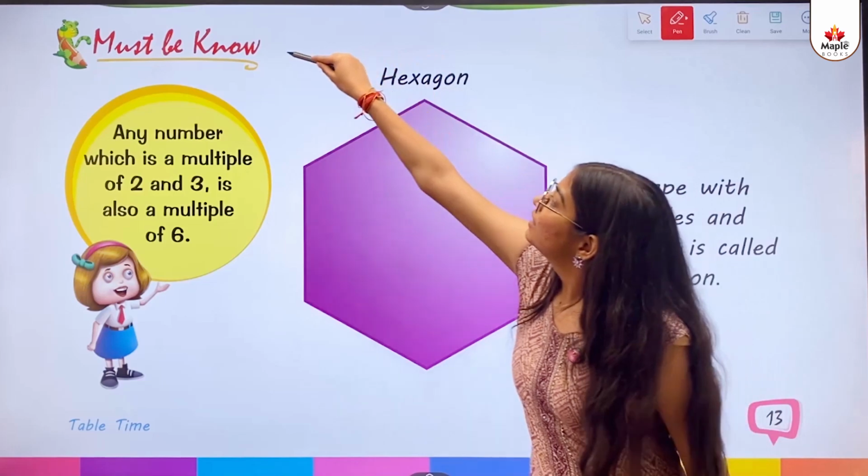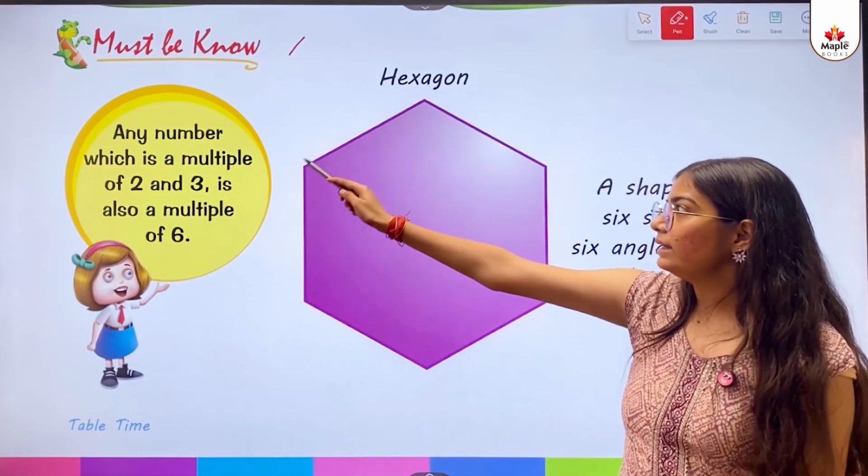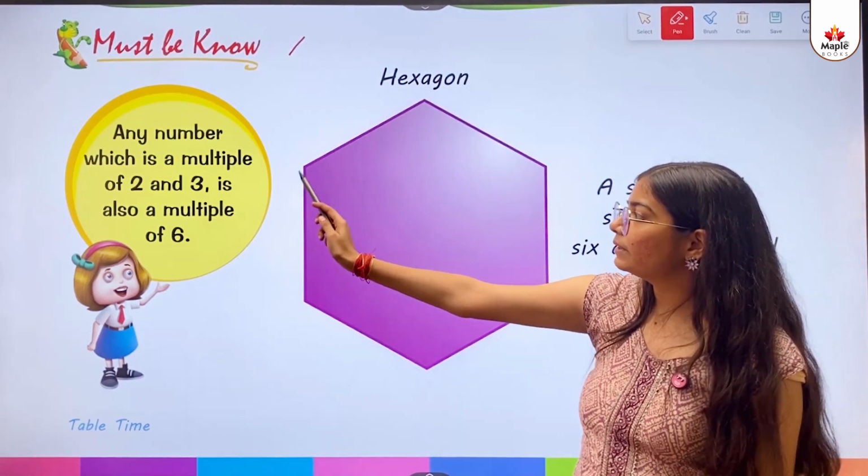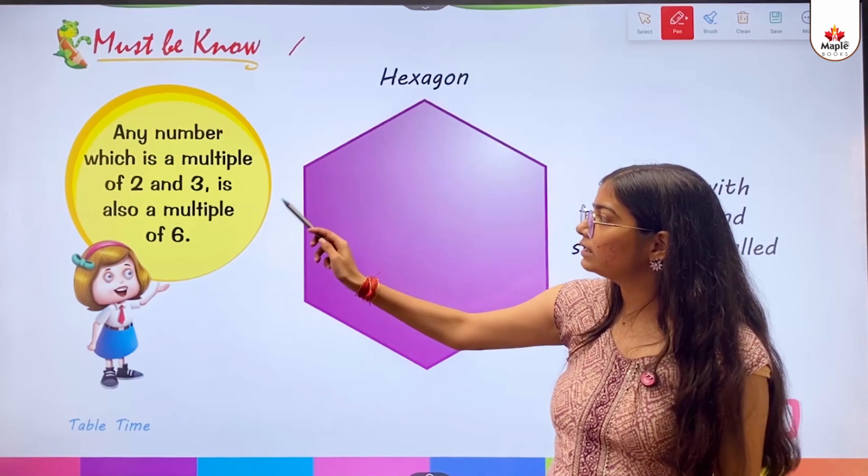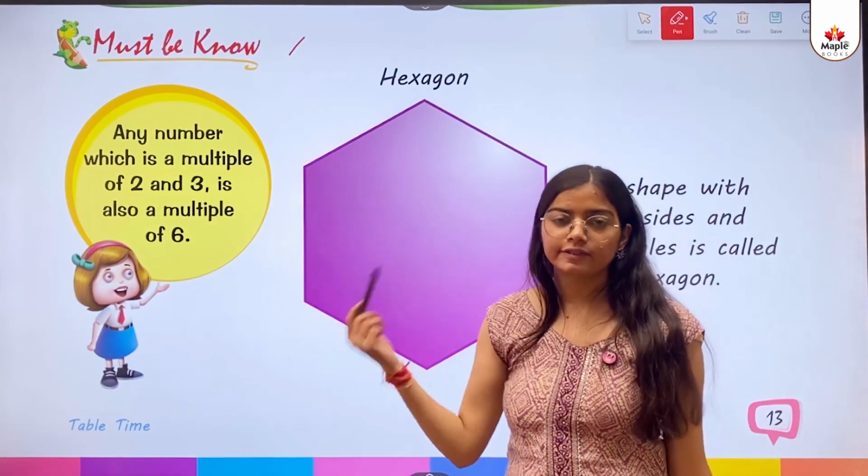Must know: any number which is a multiple of 2 and 3 is also a multiple of 6.